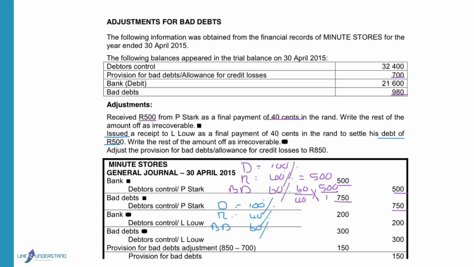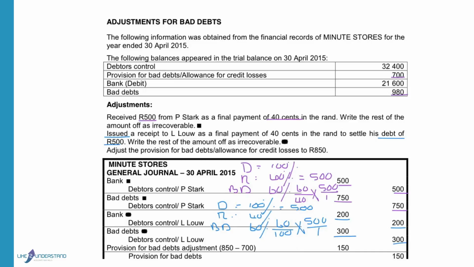In this case, they gave us the total debt, so next to debt, I must say that the debt is 500 Rand. If I want to know the bad debts here, the one that I want, 60, over the one that we know, 100, times 500, and that will give me the total of 300 Rand. So bad debts will be written off at 300. The bank will increase with 200, and the debtors will decrease with both those figures.